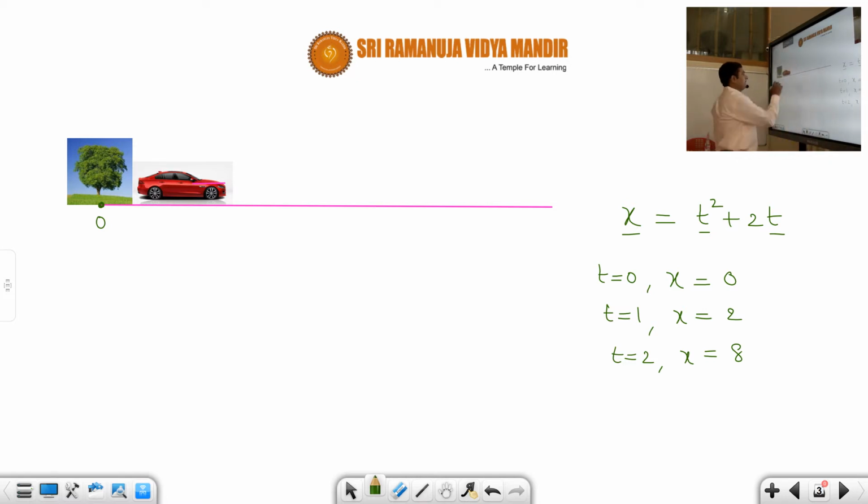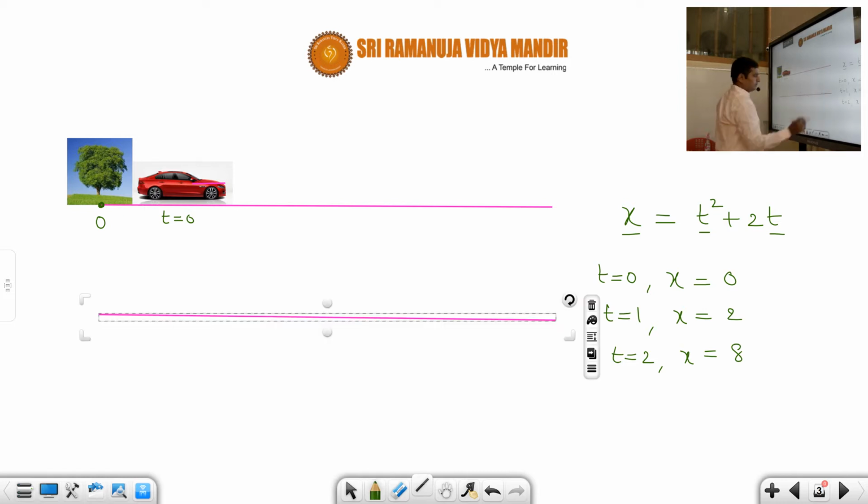At time t equal to 0, the car is here, students, because x is equal to 0. Maybe x is equal to 0 is here. Next, suppose at time t equal to 1, x is equal to 2. That means the car will be somewhere around here.